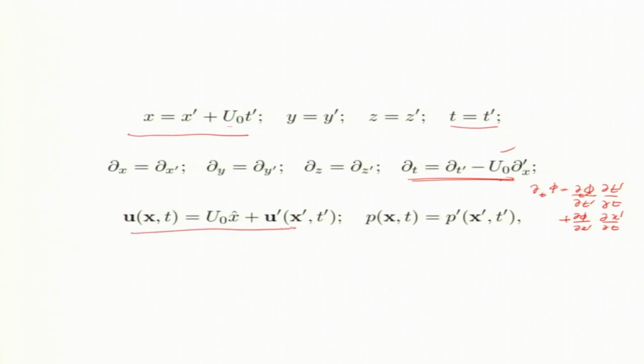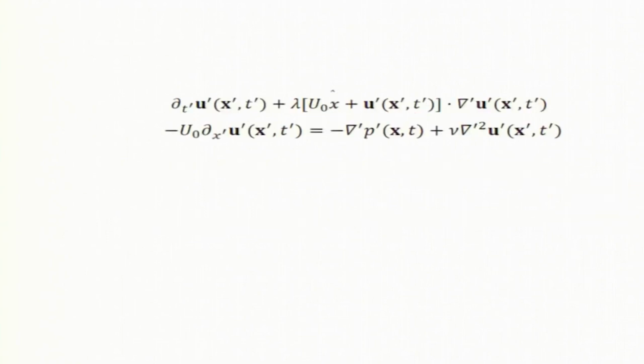Okay. And the velocity transforms that way, and pressure is unchanged. Pressure is coming from the divergence of velocity, and the divergence of the nonlinear term is unchanged. Okay. So, we substitute them in terms of u: you put u prime, for t you put all that. So, this is what we get. I am avoiding the algebra, okay. It is boring for you and boring for me as well.